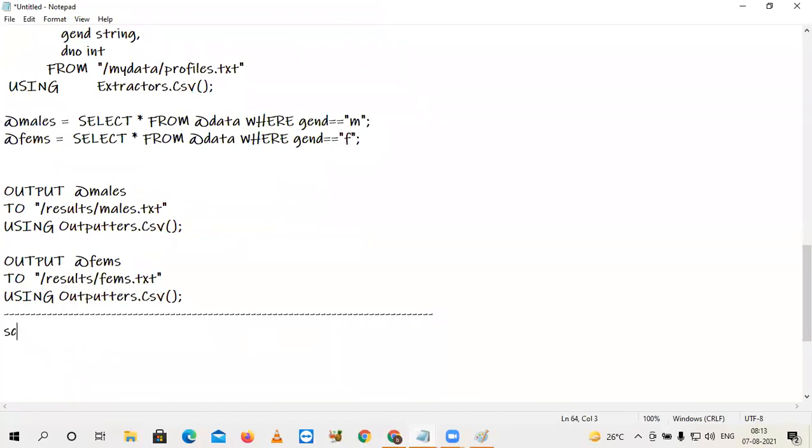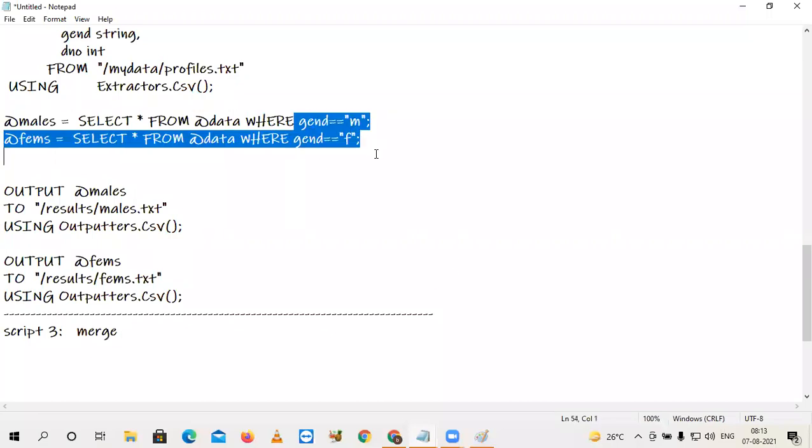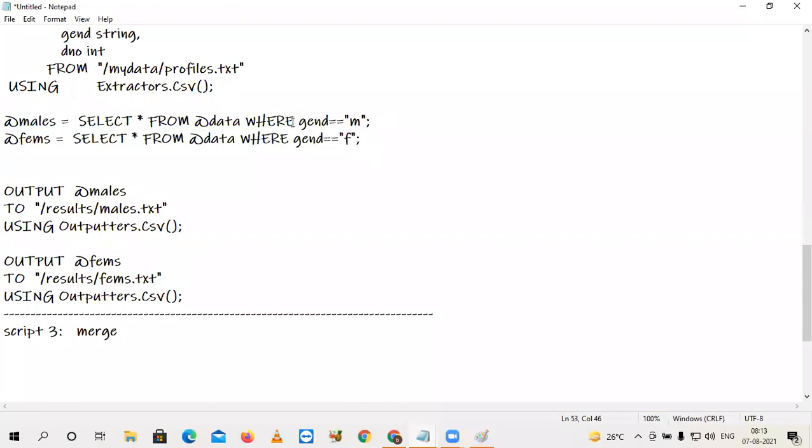Come to script 3. Meanwhile, the previous job will be processing. Let's talk about script 3. I want to apply merge. After a few minutes, I will come back and we will discuss more about these filters. Okay, here one simple condition we have given. What are all the different other options for the filters, we will see. So after completion of this job, the third job we will see.